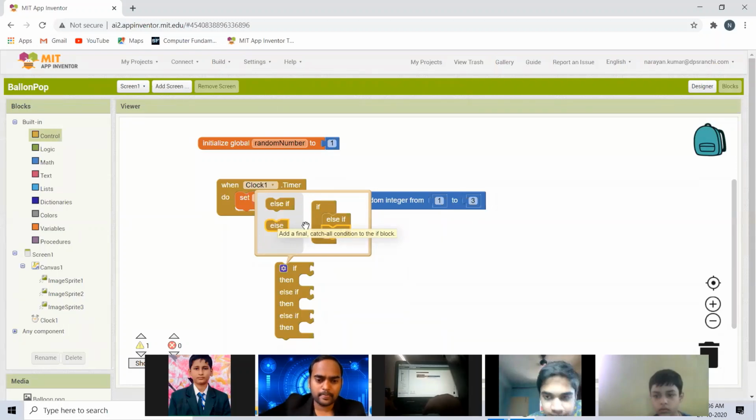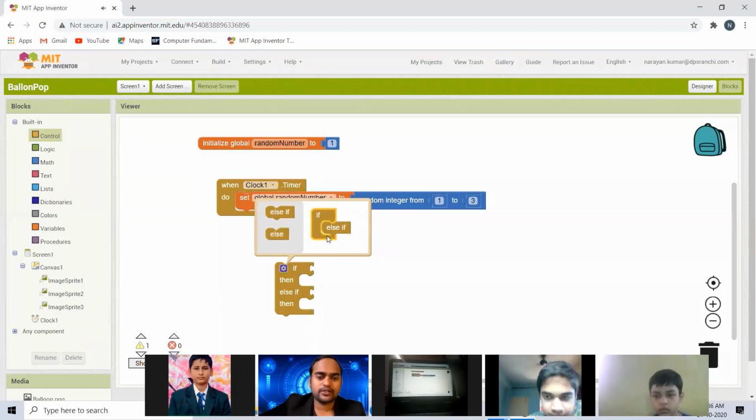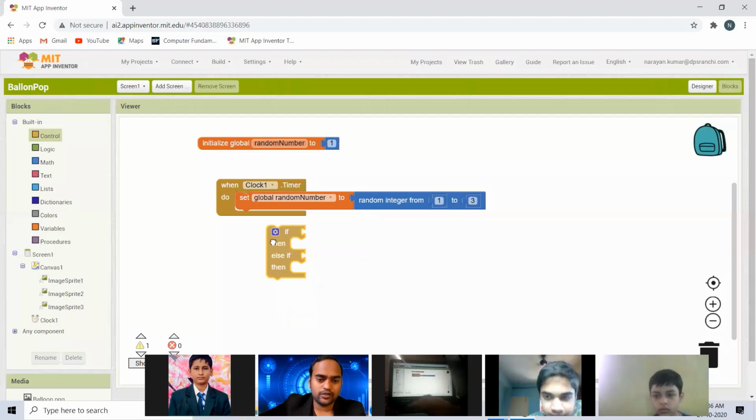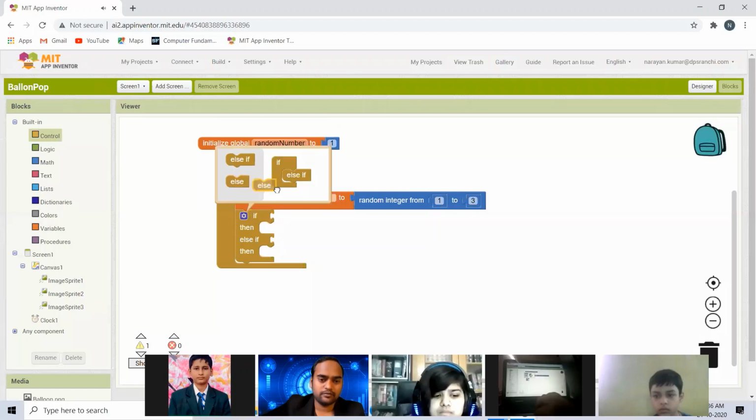You get this block in the Control section: if, then, else. One more change we have to make here: else also.